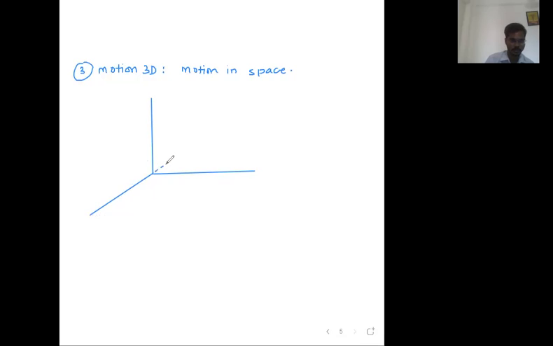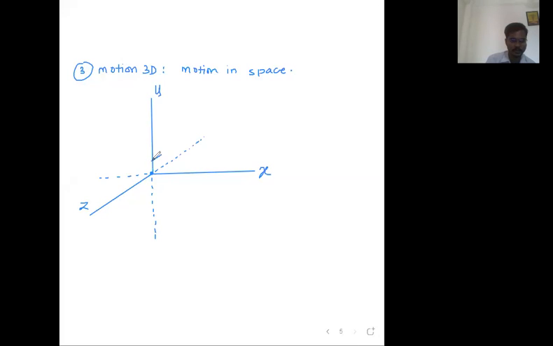You can extend this axis backward. You can extend this axis also backward. You can extend this axis downward like this. Now, guys, try to imagine this as the x-axis, this as the y-axis, and this is the z-axis, which is actually coming out of the plane like this. It is actually coming out of the plane, but I'm trying to draw it on the two-dimensional plane, so it will be called a projection.